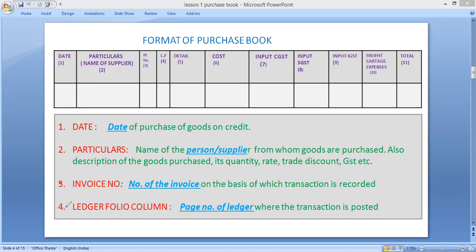Next thing, ledger folio column. In this column, you have to write the page number of the ledger, because after the completion of purchase book, its balance will be transferred to the purchases account. We have to prepare ledger accounts, and that page number we have to write in that column. The fifth column is now very important. In this column, all the calculation will be done.